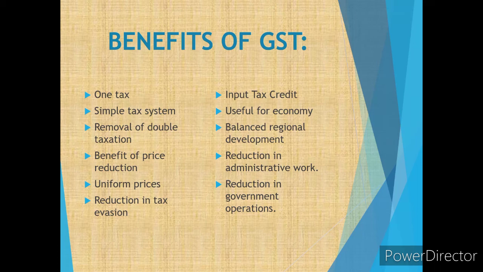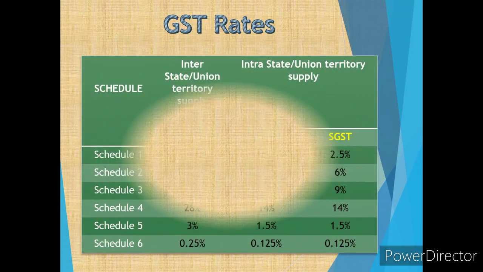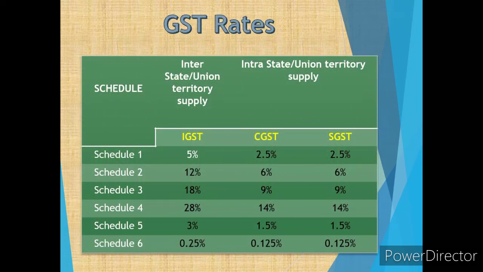Now let's move further with the rates. Here the rates of GST are given under 6 categories, like the schedule 1, 2, 3, 4, 5 and 6, which are divided into two categories of interstate or union territory supply and the intrastate supply.